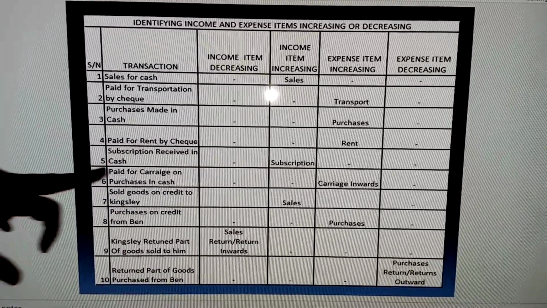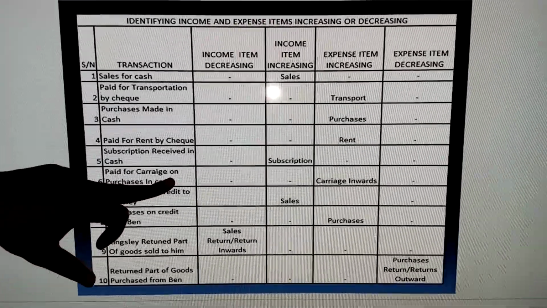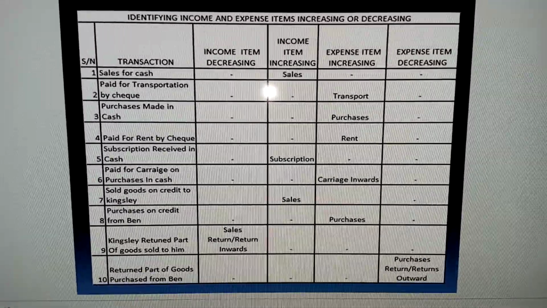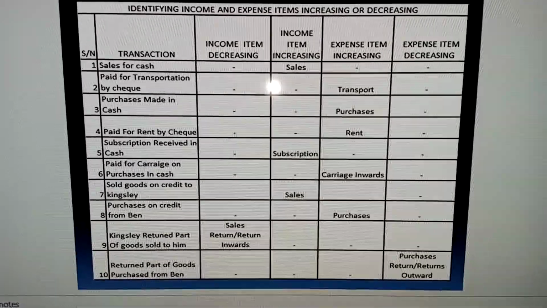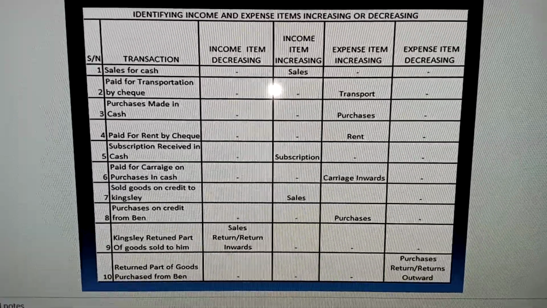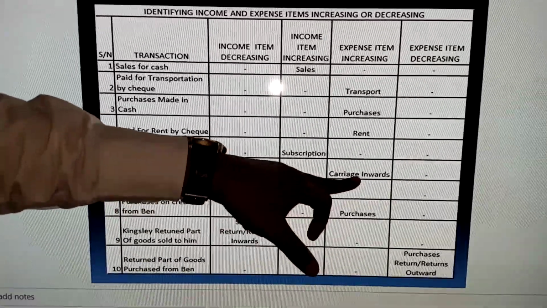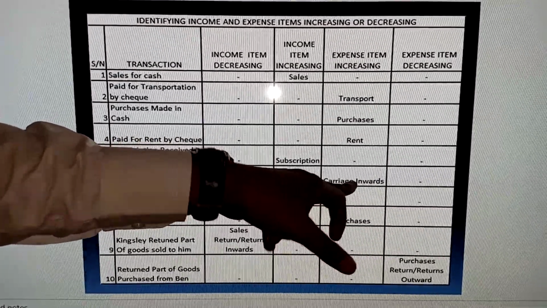The next one says paid for carriage on purchases in cash. Carriage on purchases is also called carriage inward. So it's an expense increasing. So we have it here, carriage inwards, expense item, increasing.